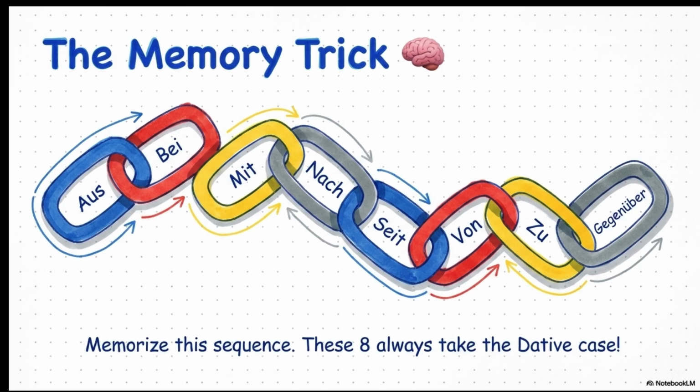They are aus, bei, mit, nach, seit, von, zu, gegenüber. Let's repeat again: aus, bei, mit, nach, seit, von, zu, gegenüber. Okay, now let's learn the prepositions one by one.